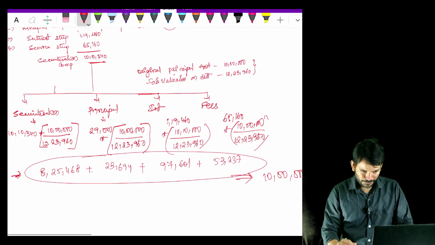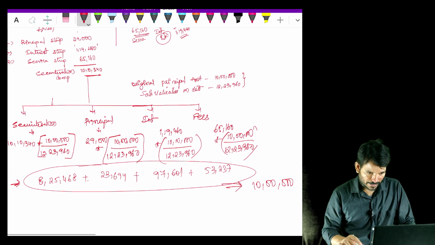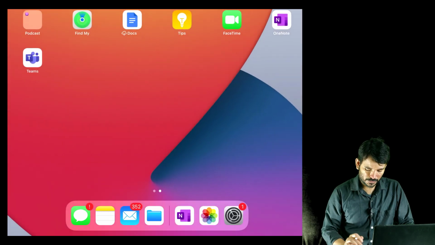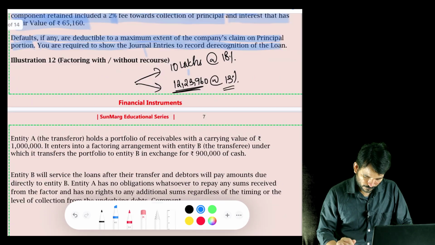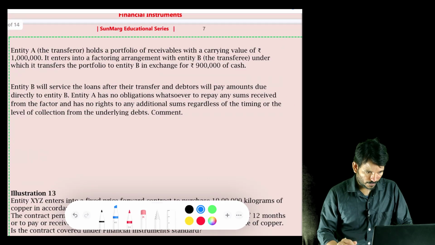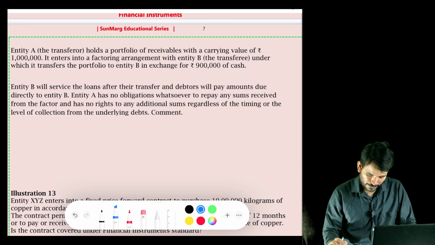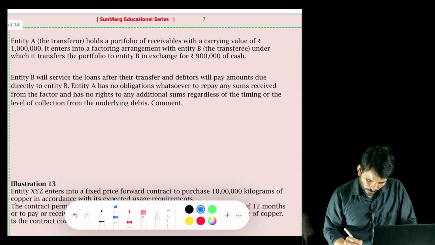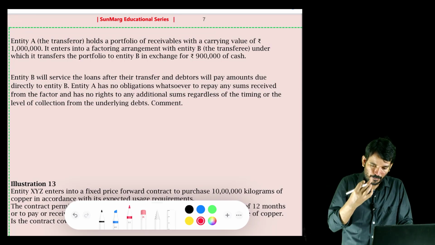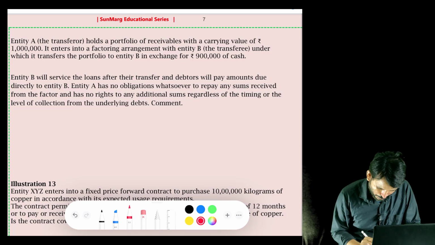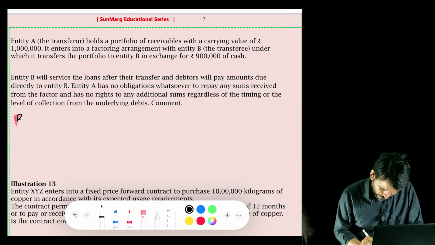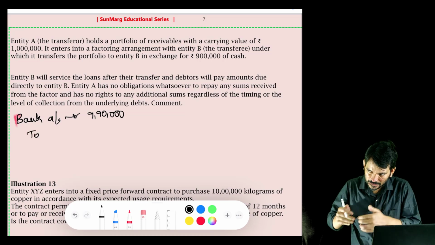So while writing an entry, now the entry part will come into the picture. I hope you understood the question. That much is sufficient. We should not spend more time on this. Okay, so now we will write an entry here. While we are transferring our component to the third party, securitization is making the payment to us. So bank is giving 9,90,000, for which we are giving certain things to him.